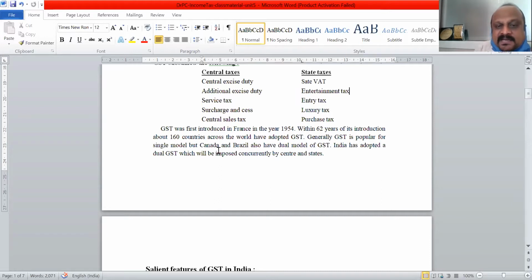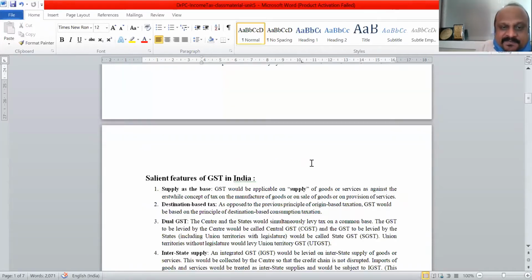But in countries like Canada, Brazil, India, we have the dual model. Why is it called dual model? I told you, the center imposes CGST, and states and union territories impose their respective SGST and UTGST. That's what is called a dual model of GST.